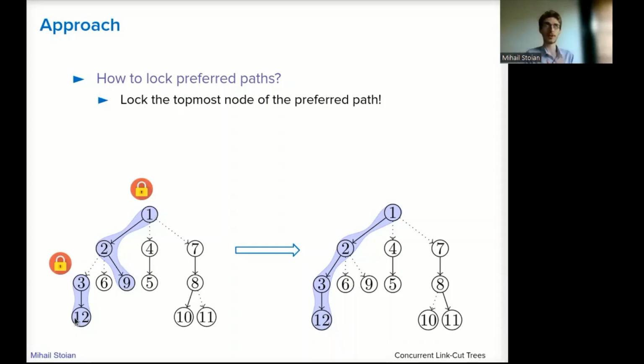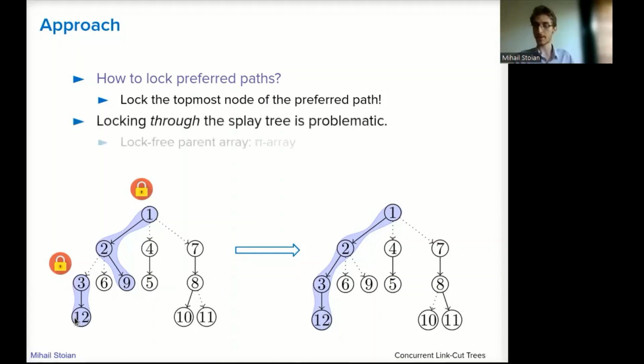Locking the topmost node of each preferred path in the splay tree is a bit problematic, since the splay tree always changes the pointers of the children. We store an additional lock-free parent array, called the P array, which stores the preferred paths. We use this parent array to lock each preferred path and then operate on the preferred path using the splay tree.